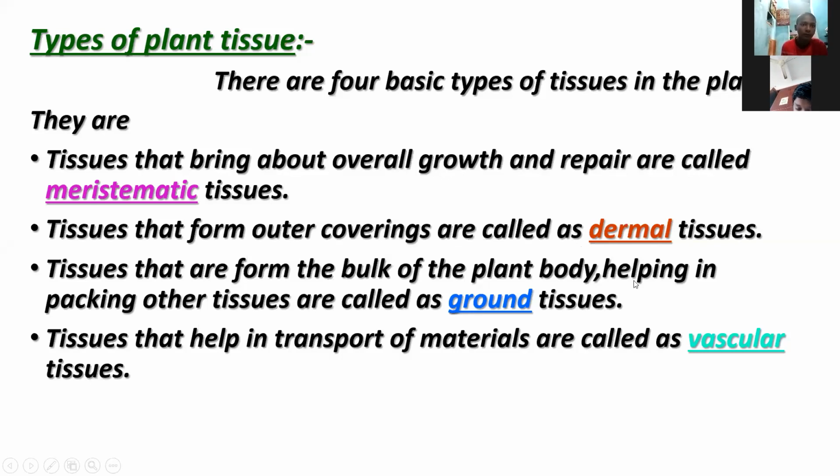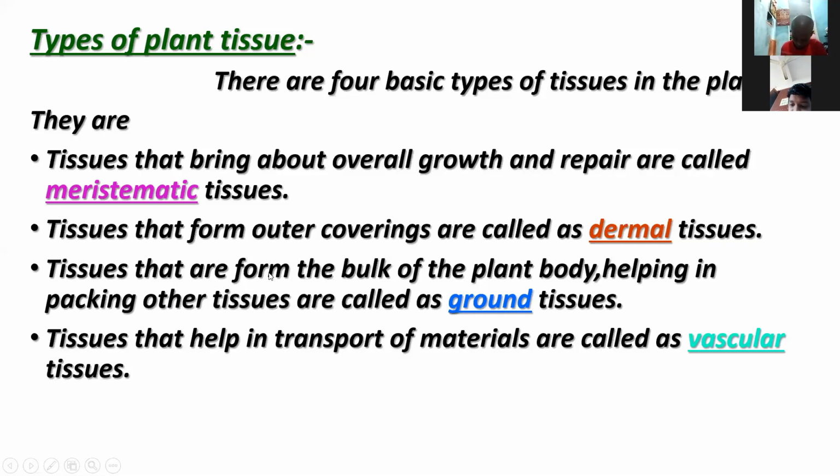Next one is ground tissue. Tissue that forms the bulk of the plant body, helping in packing other tissues, is called ground tissue.